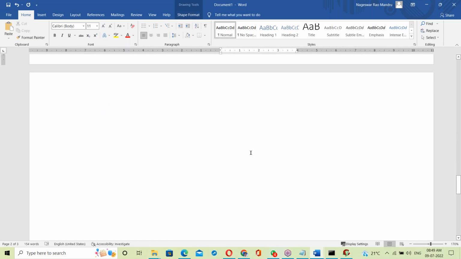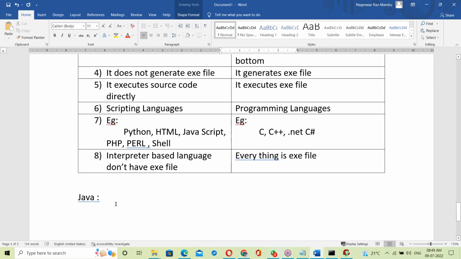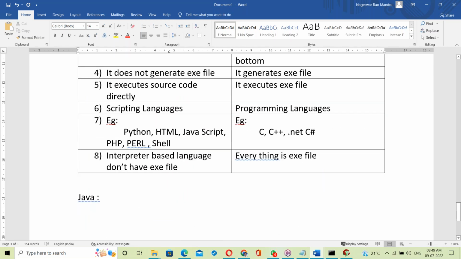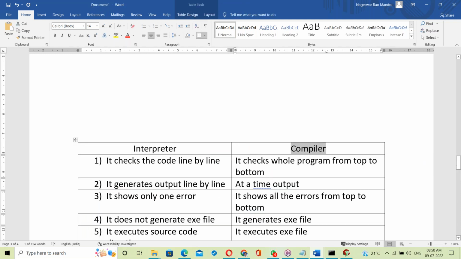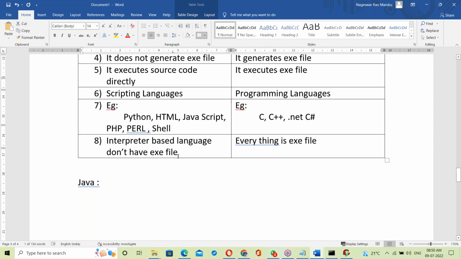So obviously, the compiler based exe file is faster than the interpreter based scripting language. Compiler is faster than interpreter because the exe file is executed directly. I think that's clear, right? Since it is an exe file, a compiler based program executes faster than an interpreter based program. That's it here. Now Java.